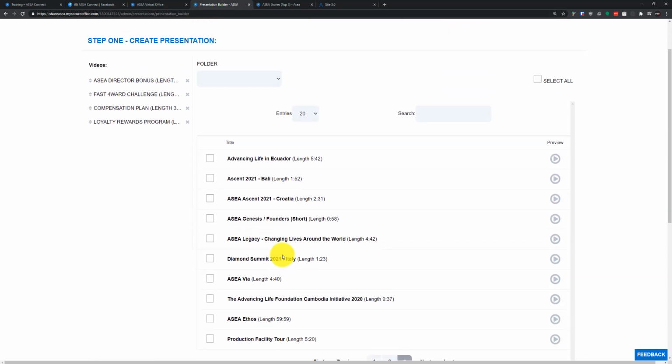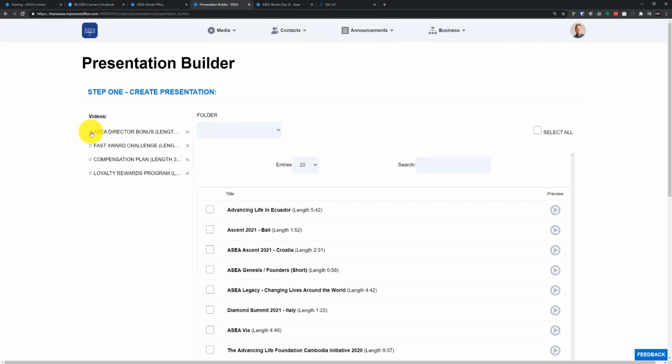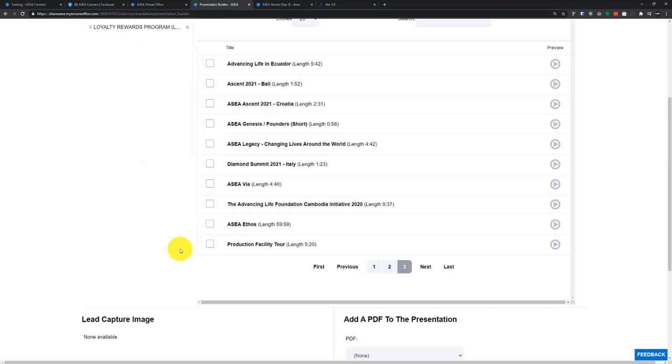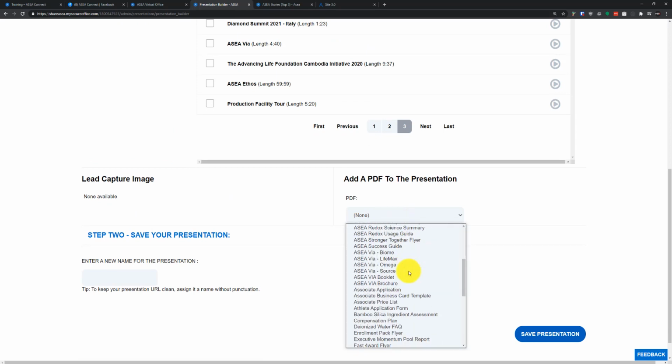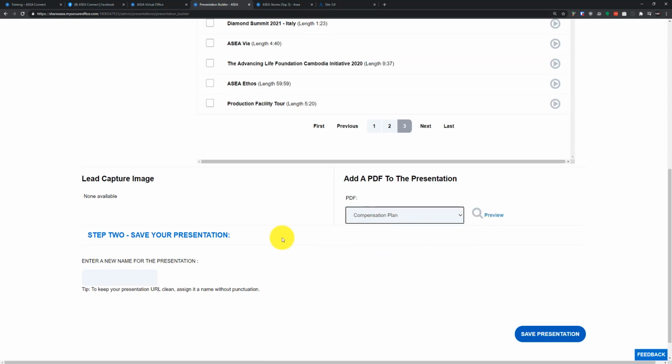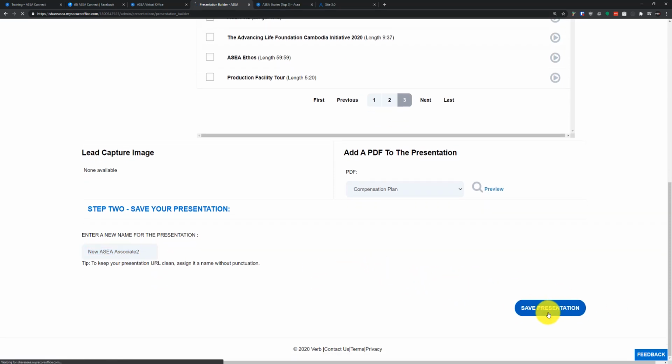Okay, I'm happy with those there. So now we can select these videos and we can delete them by hitting the X, or we can resort them to our liking. Let's bring the compensation plan up at the top and bring the fast forward up to position 2. And now as I scroll down here below, let's add a PDF to this presentation, such as the compensation plan. Boom. You can preview it there to make sure it's the right file. New ASEA Associate. I'm going to just add a number 2 because I can't remember if I have one named exactly that. So let's hit Save Presentation.